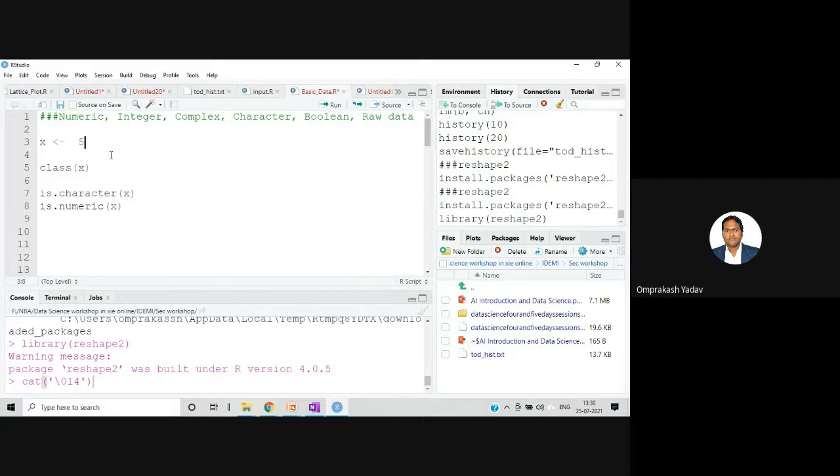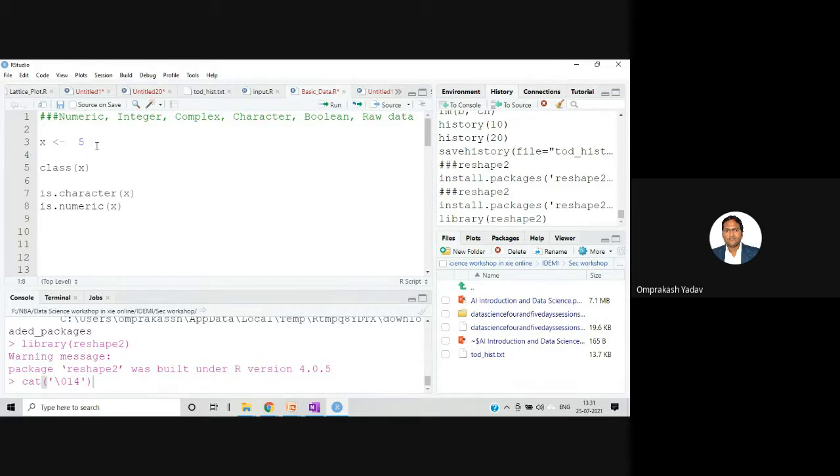But if you specifically specify integer data, I'll tell you how, then it will not consist of decimal values. Most of the time we use numeric only, but if you require an integer value, we can definitely make one, but that integer cannot consist of decimal point values. Numeric can have both decimal and integer values. Whichever values you give, by default it will take as numeric type.